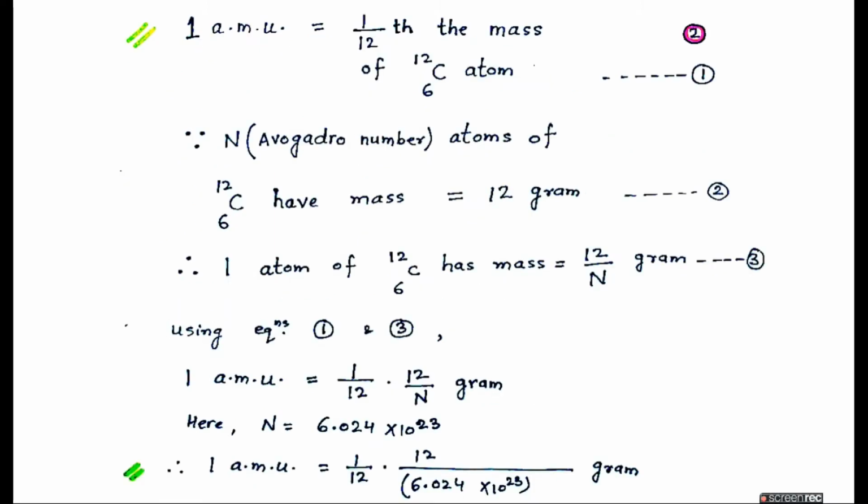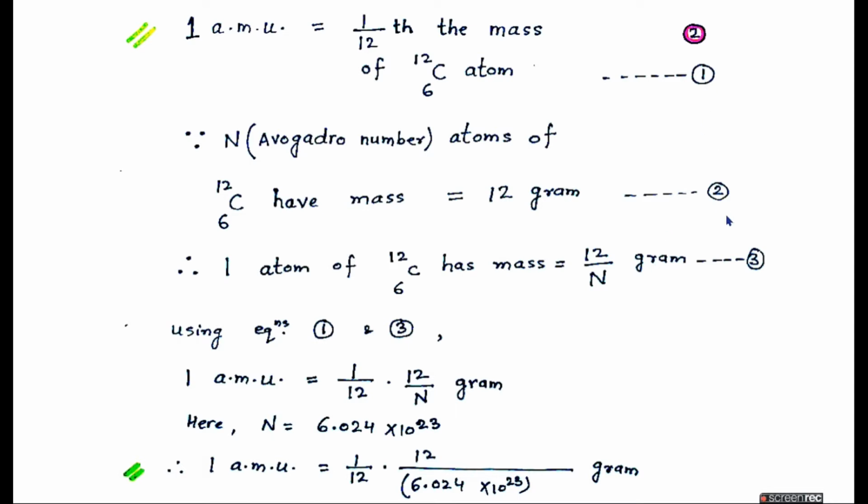One AMU, or one atomic mass unit, is defined as 1/12 of the mass of a carbon-12 atom. Because Avogadro number N, the number of atoms of carbon-12, have mass 12 grams, one atom of carbon-12 has mass 12 divided by N grams.